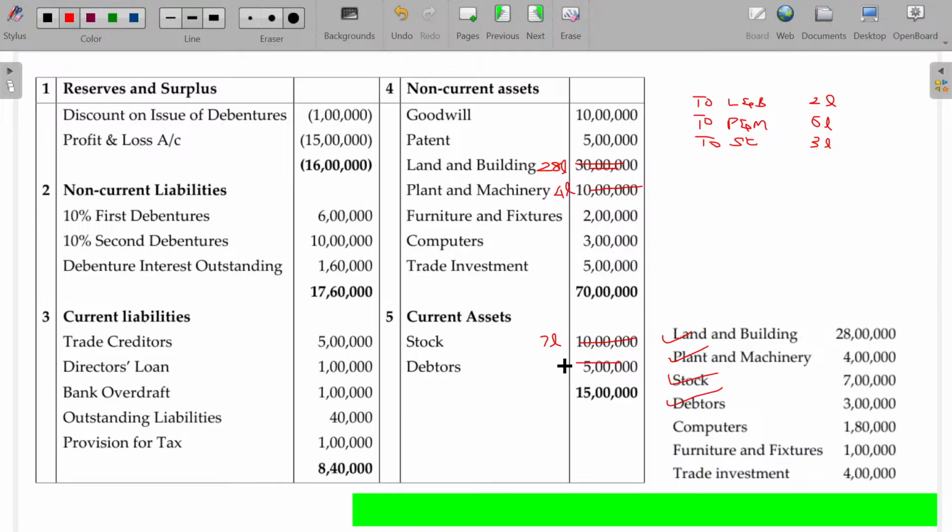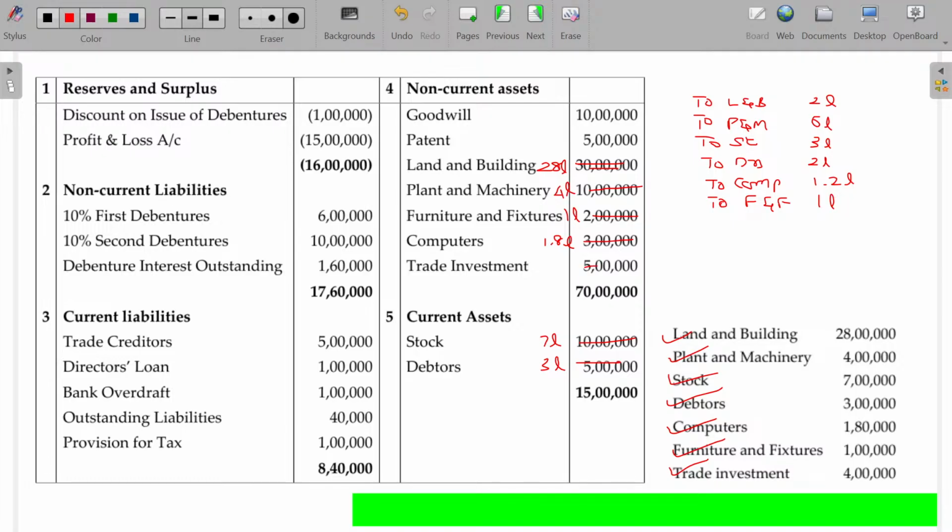Debtors 3 lakhs, 2 lakhs is loss. Computers 1,80,000, then 1.2 lakhs being the loss on computers. Furniture and fixtures 1 lakh.